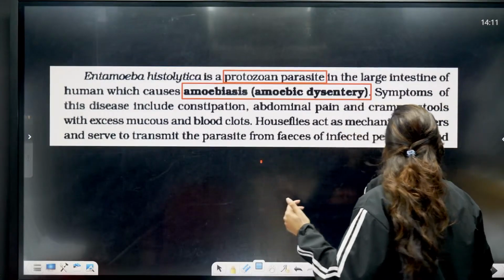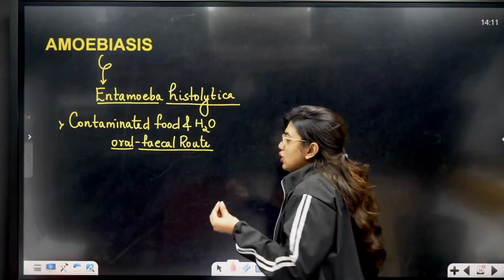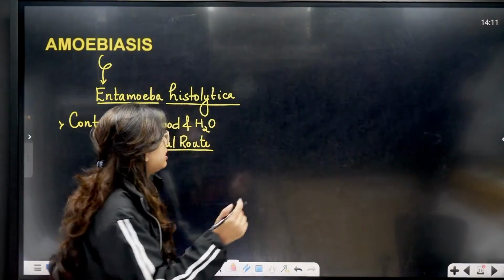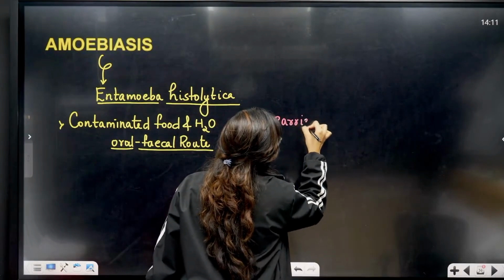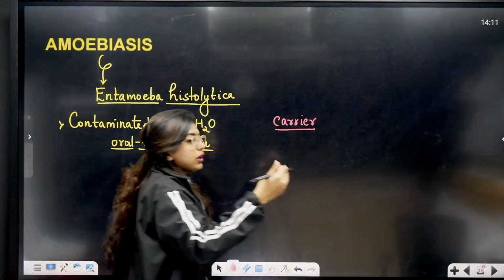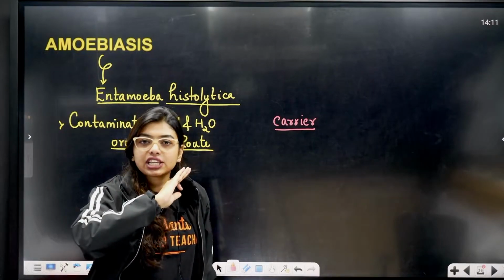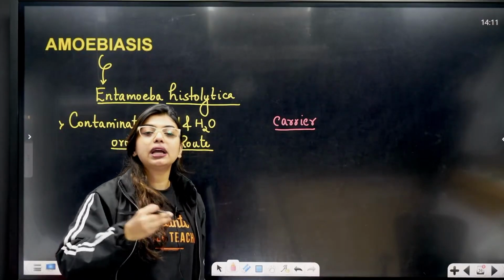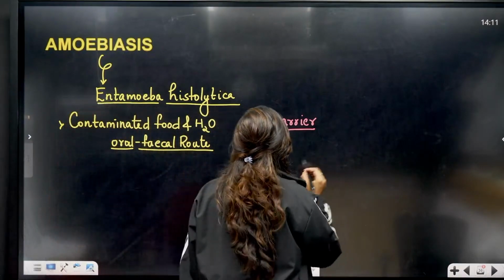Now students, always remember there's a difference between a carrier and a vector. In Plasmodium, what we saw is that the female Anopheles mosquito is a vector. Here we are talking about a carrier. A carrier is like that Uber Ola guy who just picks you up from one place and drops you at the destination. He's not going to ask about your personal details or become a part of your family after that. Here it is the same.